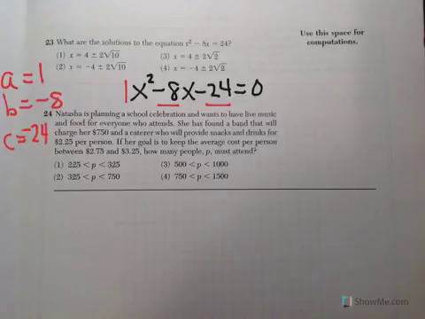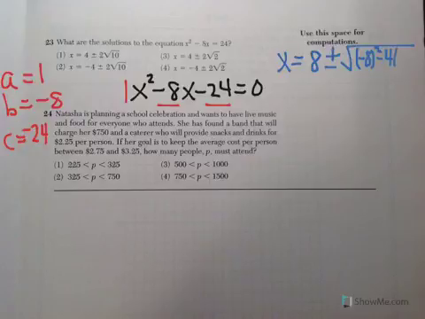Okay, so let's plug it into the quadratic formula. So I have x equals negative b. Since b is already negative, it's going to be a positive 8 plus or minus the square root of b squared, so negative 8 squared, minus 4 times your a value of 1 times your c value of negative 24. Make sure that this b value is in parentheses before you square it, otherwise your calculator messes up and gives you the negative version. Okay, all over 2 times your a value of 1.